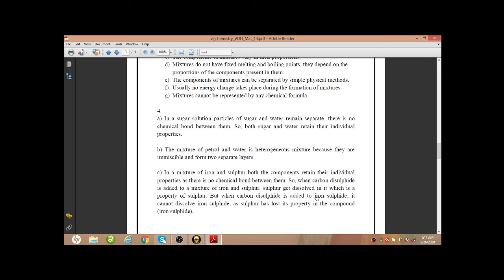So as in this compound iron sulfide both the components have lost their property, the property of sulfur, which is getting dissolved in carbon disulfide, will be lost. As sulfur has lost its property in the compound iron sulfide, it cannot get dissolved in carbon disulfide. Okay, so this is the reason. Hope now it's clear to you all.